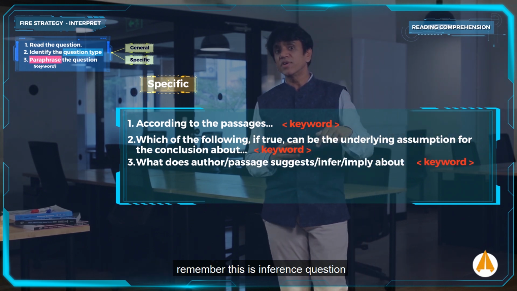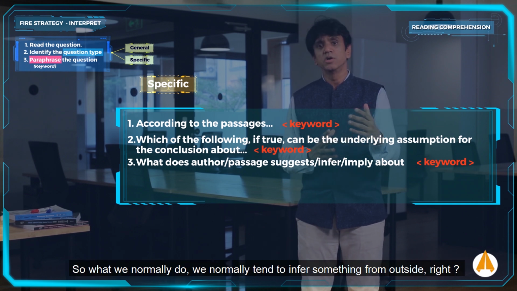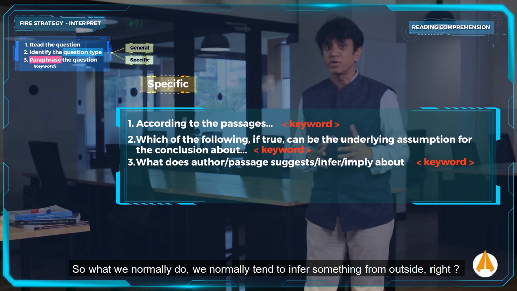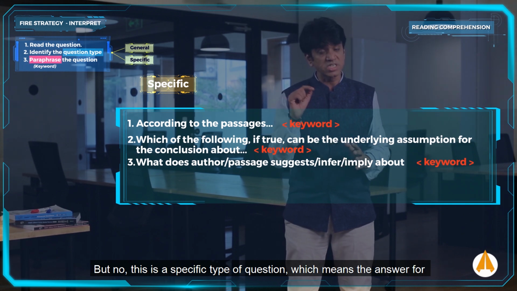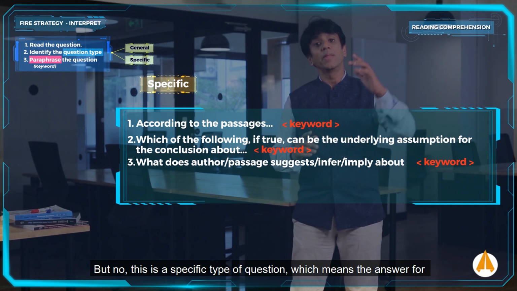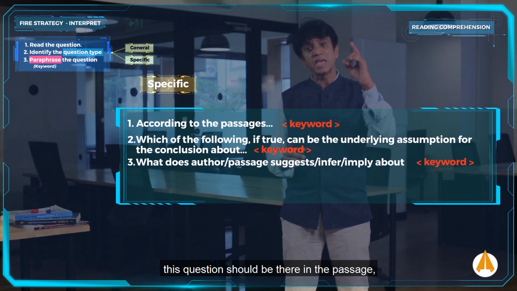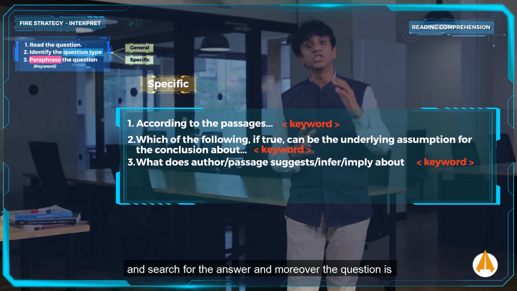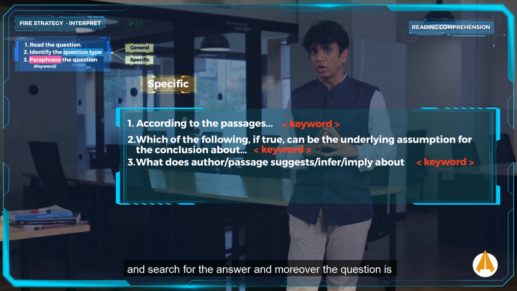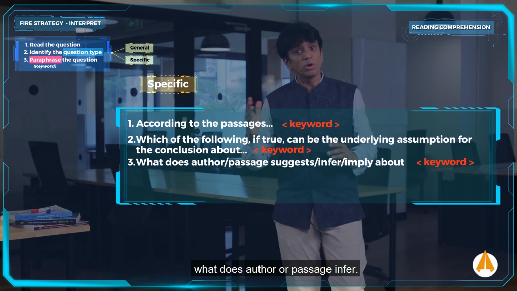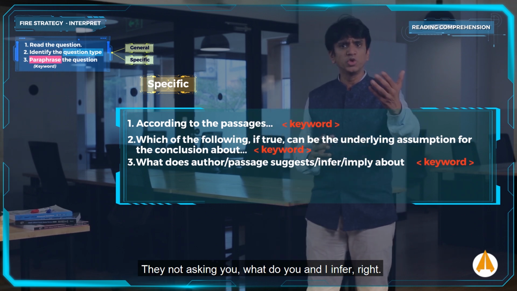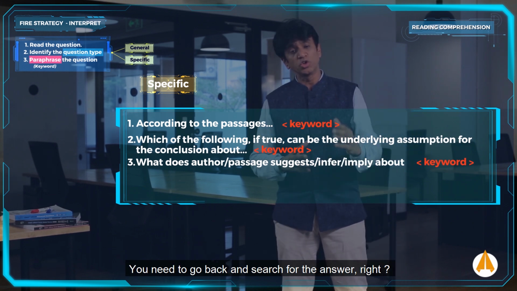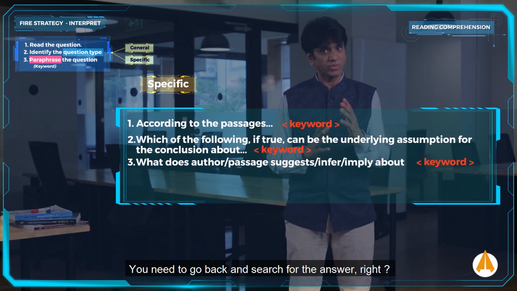Now, remember, this is an inference question. So what do we normally do? We normally tend to infer something from outside, right? But no, this is a specific type of question, which means the answer should be there in the passage. You need to go back to the passage and search for the answer. Moreover, the question is what does the author or passage infer? They're not asking what you and I infer, right? Which means the answer should be there in the passage. You need to go back and search for the answer, right?